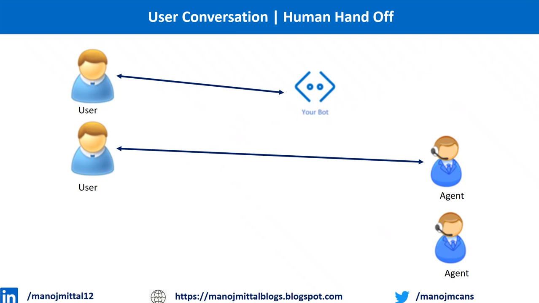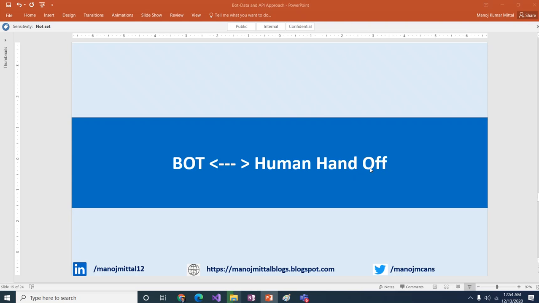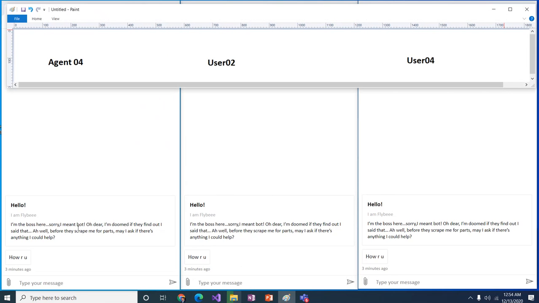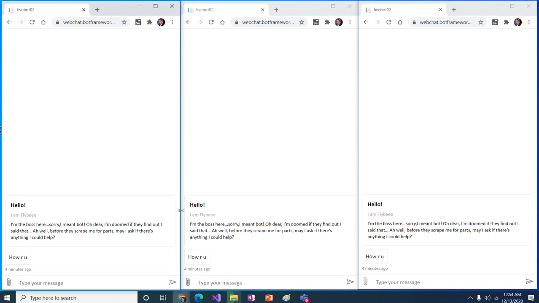Let's see in the demo how it actually works. I have logged in to three different screens. You can see it's the same bot, so all are getting the same message. This is my agent 04, I have just given a random name, and this is user 02 and user 04. Both users are just doing normal chatting, and they feel the bot is not sufficient and not giving the proper answer. They want to talk with a human. So at runtime I'm going to connect the users with the agent, and the agent will solve their queries. We'll see how this happens at runtime.